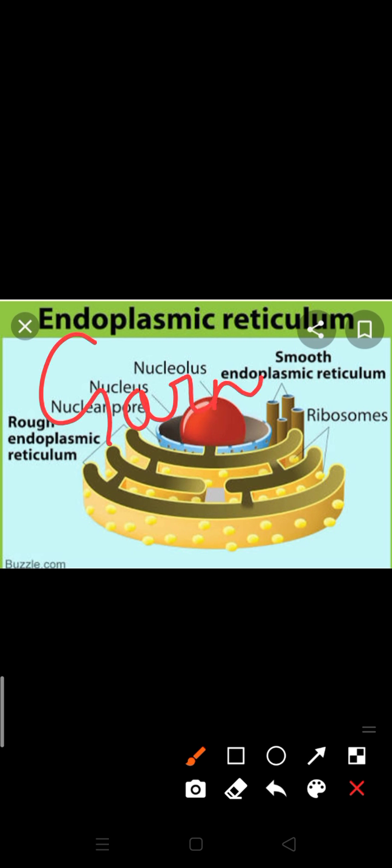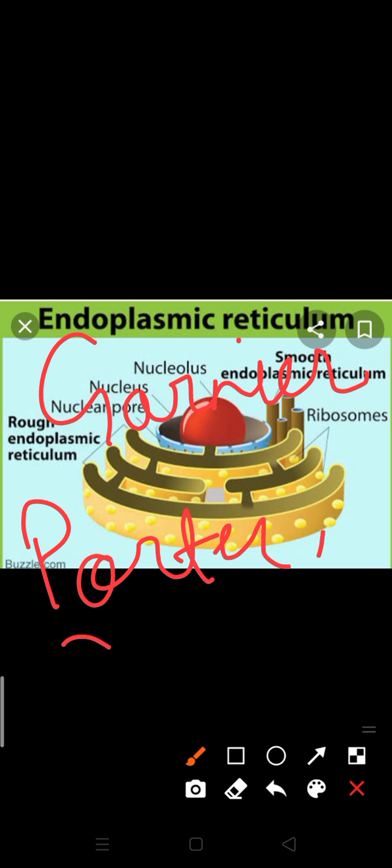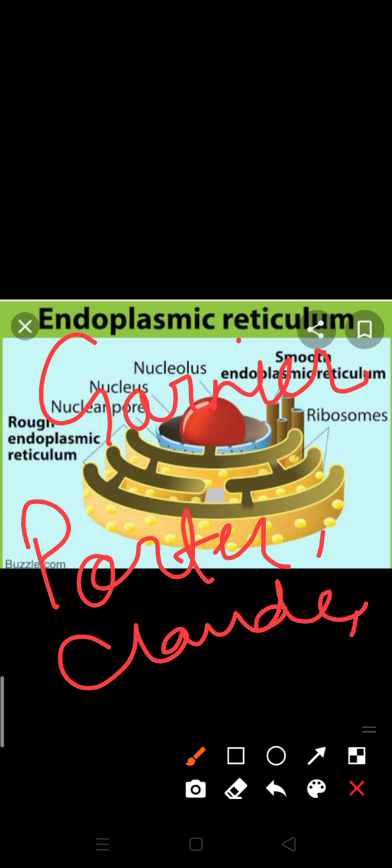What is the historical background of endoplasmic reticulum? Endoplasmic reticulum was first observed by Garnier. He just observed it, but more elaborately, it was explained by three scientists: Porter, Claude, and Fulham.